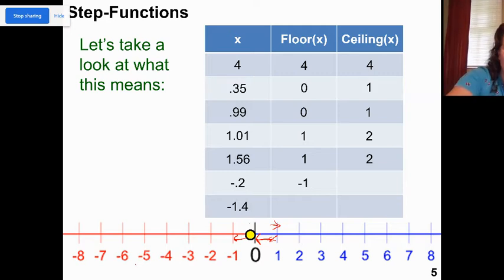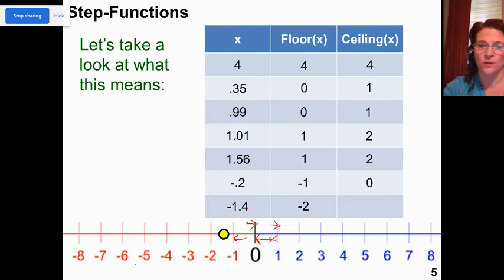And the ceiling, I'm still going to round up to the right. Negative 1.4, same thing. Still going to round down for the floor, so that's negative 2. And round to the right, round up for the ceiling.